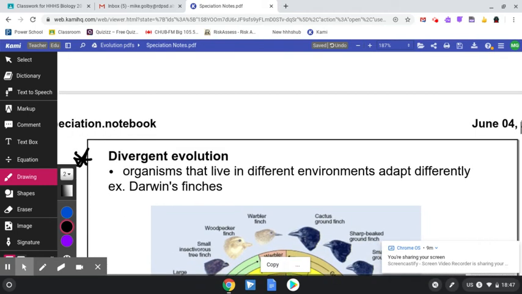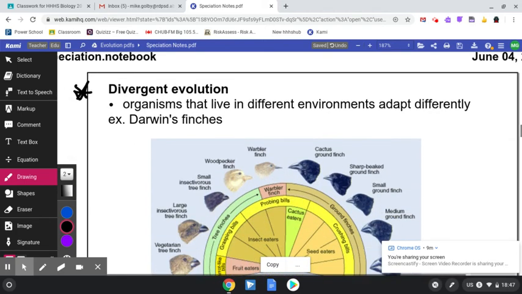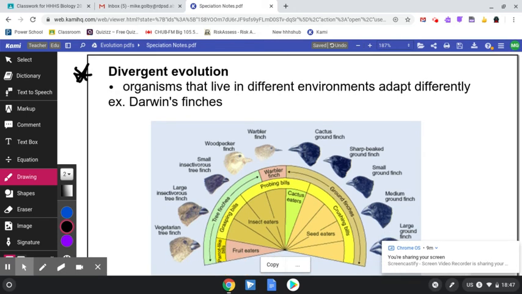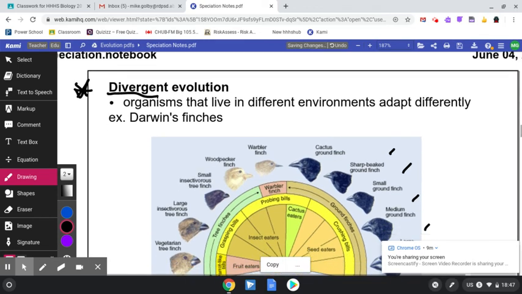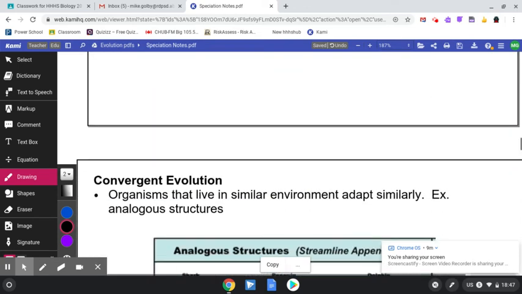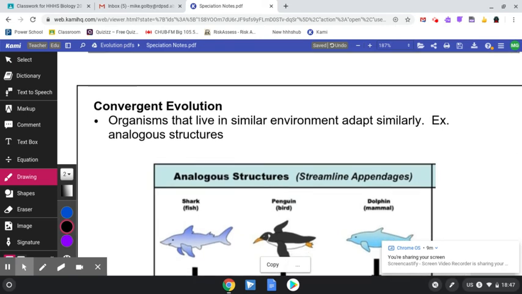All right, so we have two types of evolution here that we're going to finish off with. The divergent evolution, a great example of that would be our finches, organisms that live in different environments, each of the different Galapagos islands where these finches are found. They adapt differently due to food source, so organisms that live in different environments, divergent. I'm sure you can think of the second type, and that is the convergent, organisms that are totally different, but they live in a similar environment and adapt similarly.